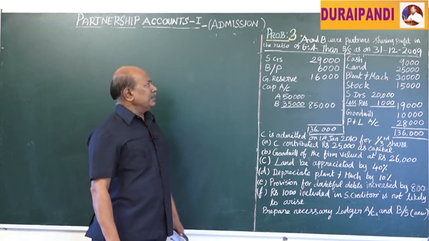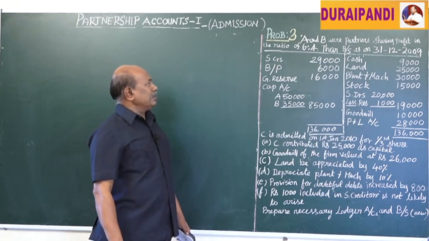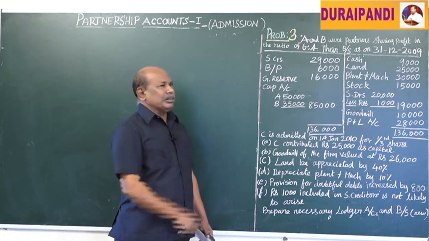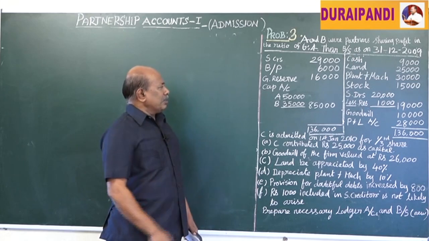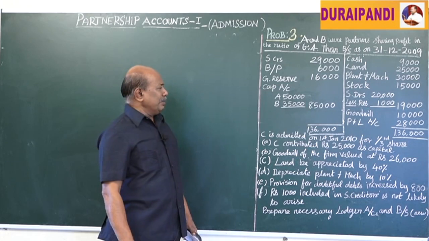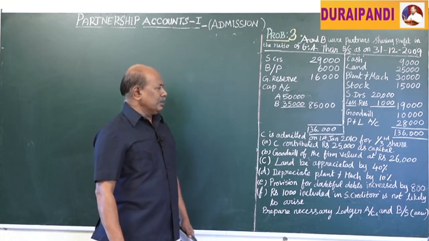On the liability side, sundry creditors 29,000, bills payable 6,000, then general reserve 16,000, capital accounts of the partners A 50,000 and B 35,000, total 85,000.